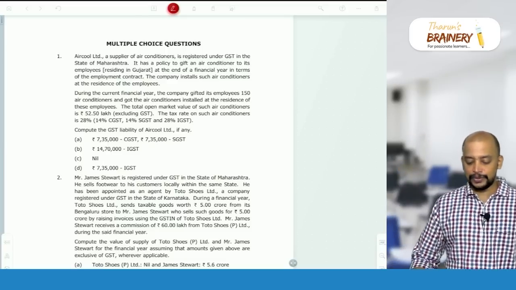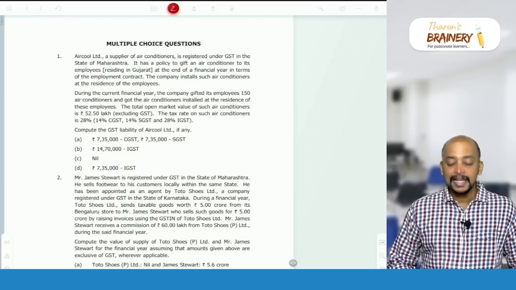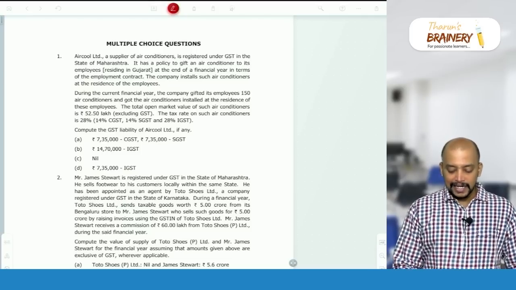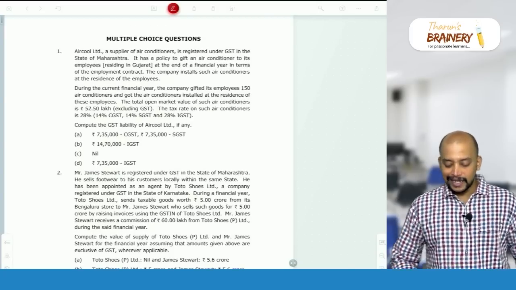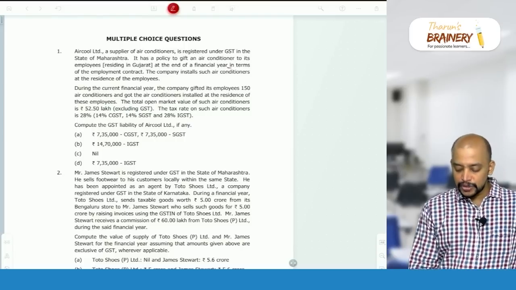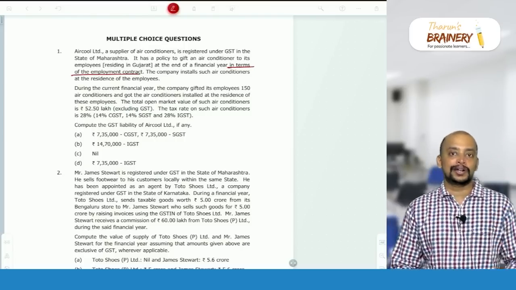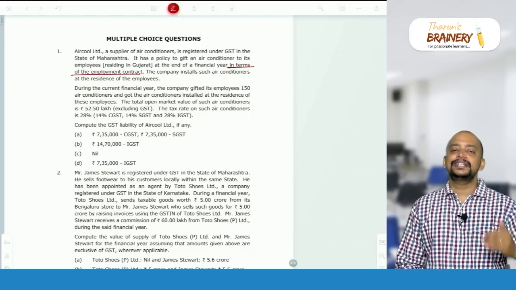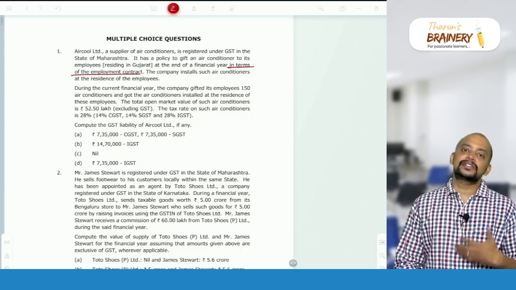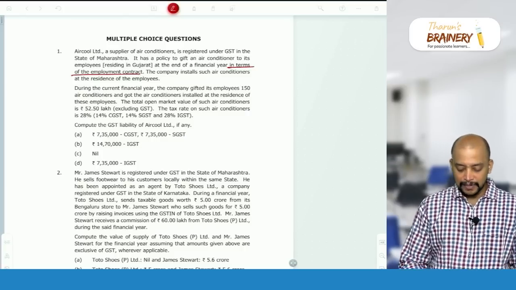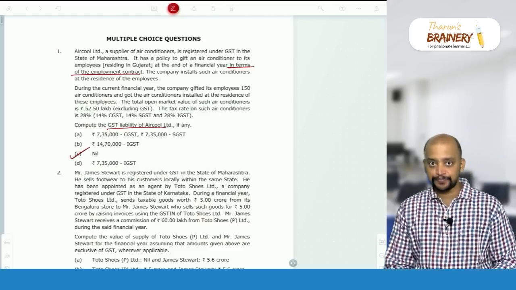First MCQ here: Aircool Limited, a supplier of air conditioners, is registered under GST in the state of Maharashtra. It has a policy to gift an air conditioner to its employees at the end of the financial year in terms of the employment contract. Anything covered under the terms of the employment contract is a perquisite. Even we have one latest circular related to that. It's a perquisite, so when it is a perquisite, it is not a supply. When it is not a supply, what will be the GST liability of Aircool Limited? The answer will be nil.